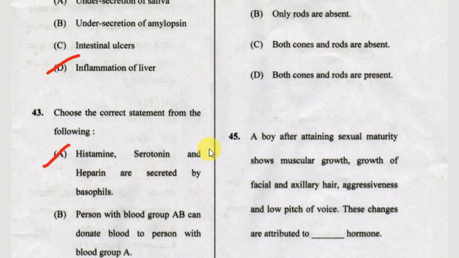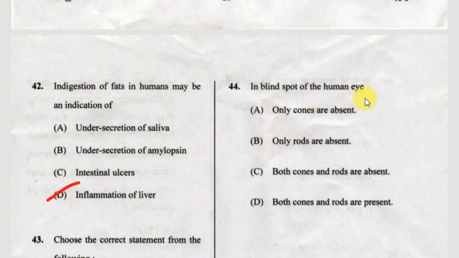Okay. Next one, in the blind spot of the human eye, option A, only cones are absent. Option B, only rods are absent. Option C, both cones and rods are absent. Option D, both cones and rods are present. The correct answer is option C, both cones and rods are absent.